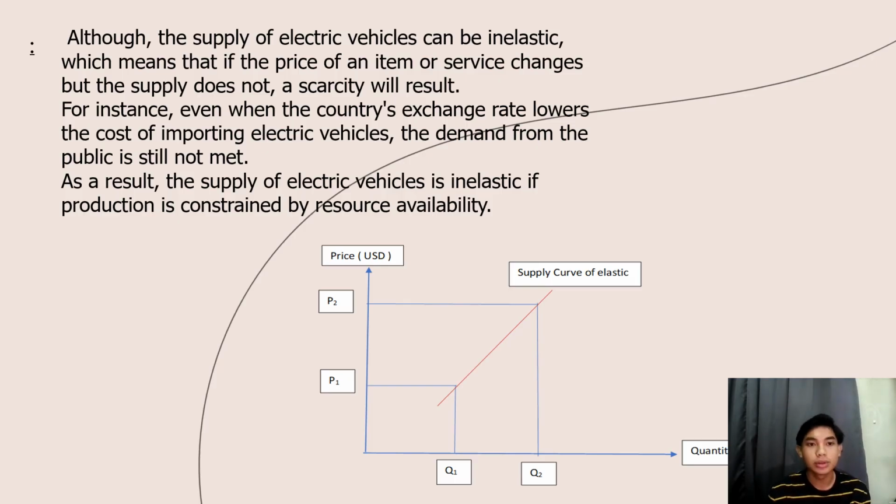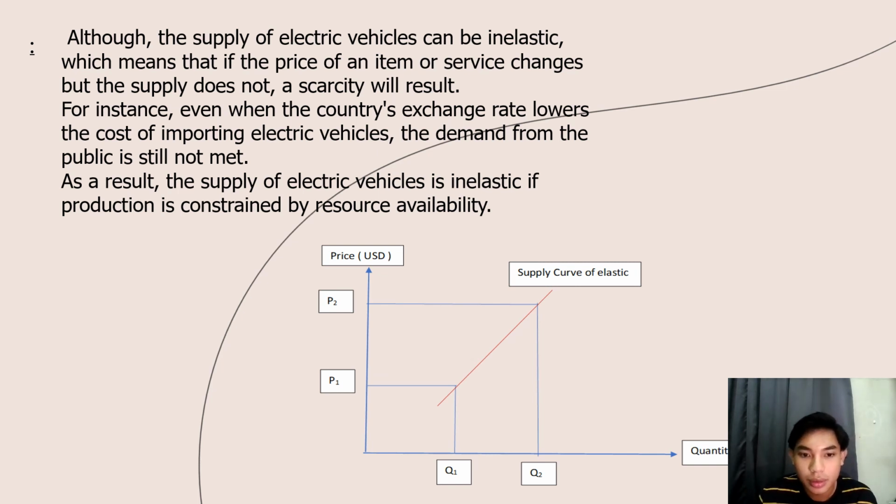Although the supply of electric vehicles can be inelastic, which means that if the price of an item or service changes but the supply does not, a scarcity will result. For instance, even when the country's exchange rate lowers the cost of importing electric vehicles, the demand from the public is still not met. As a result, the supply of electric vehicles is inelastic if production is constrained by resource availability. So we can look at the graph.